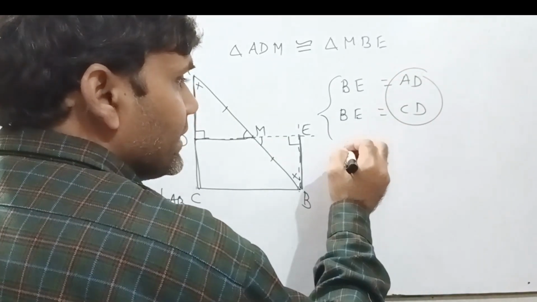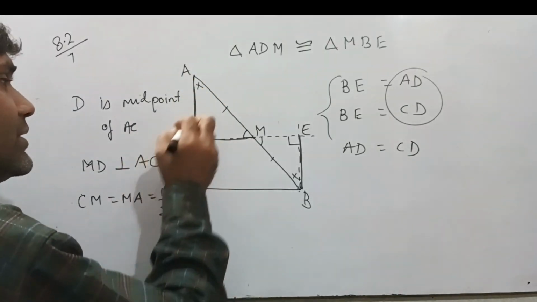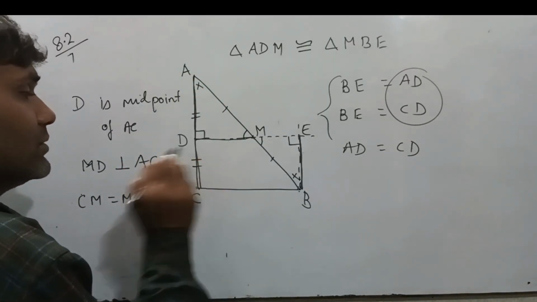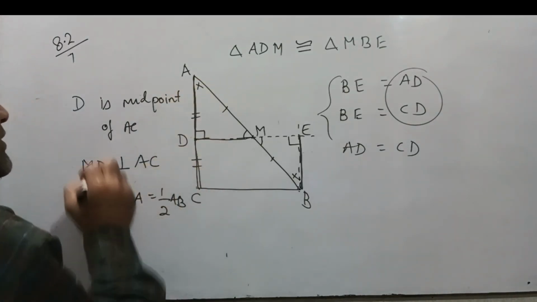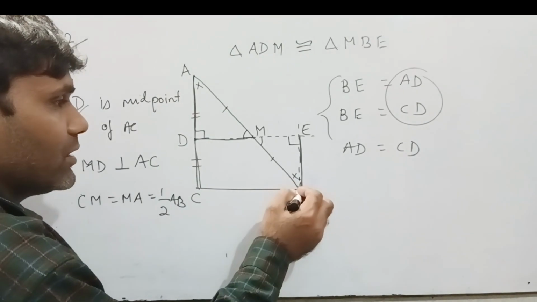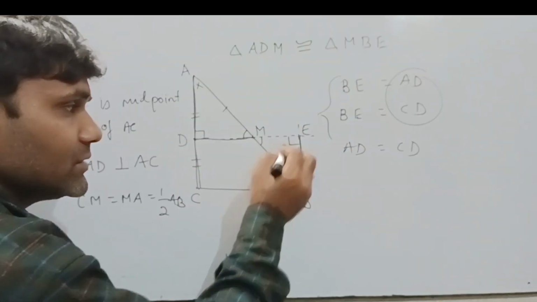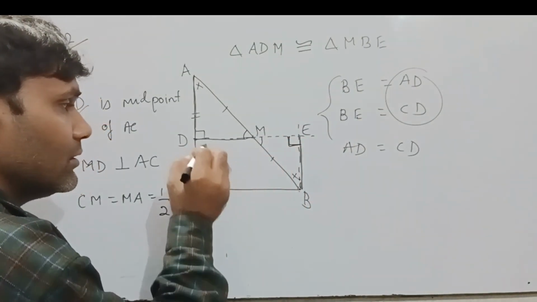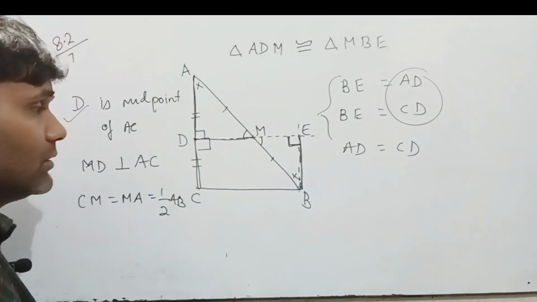From both we can say that AD equal to CD. AD equal to CD, it means this line segment equal to this. That's why we can say that D is the midpoint of AC. Point number 1 is proved. Okay, let us see. CD parallel to BE. Okay, and this is a transversal line. It means this angle plus this angle equal to 180. Okay, clear?